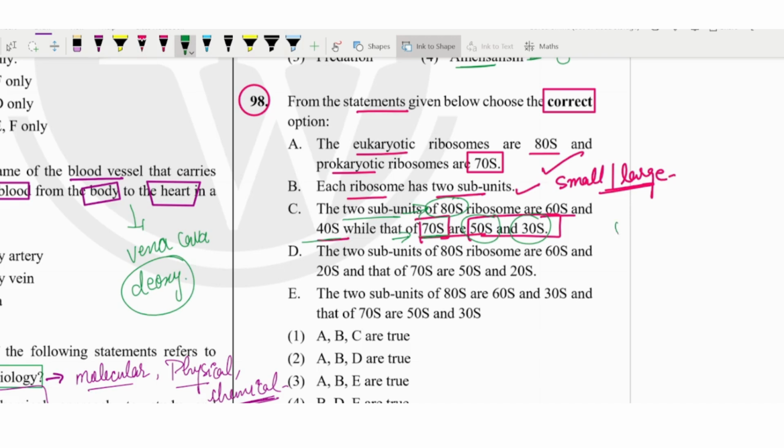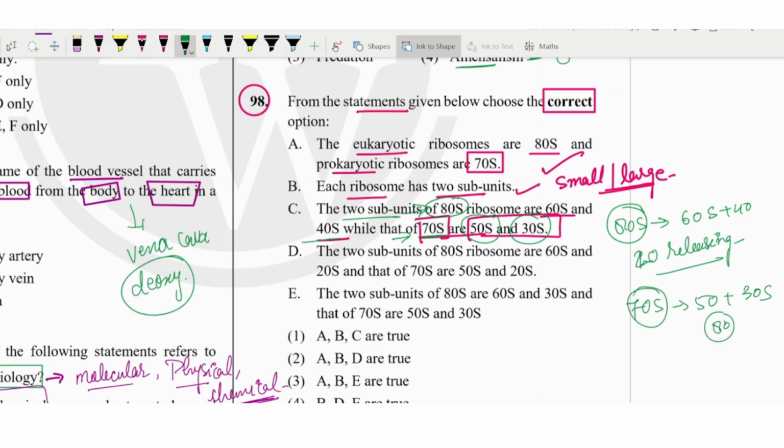Okay, so the 80S was actually 60S plus the 40S, so it should be 100, but it is not even, it is the 80S only. The reason is that 20S was releasing in the form of energy, right? And in the case of the 70S, it was 50S plus the 30S, so it was 80, but we are still considering it as 70, because the 10S was actually releasing as energy. Okay, so we will consider this one.